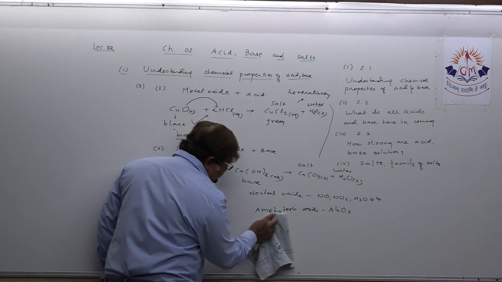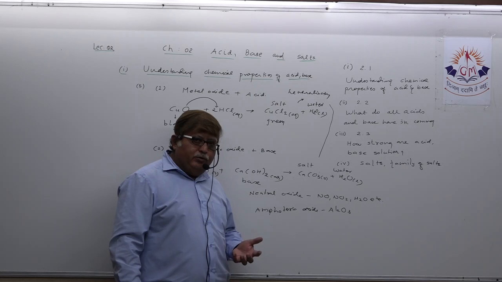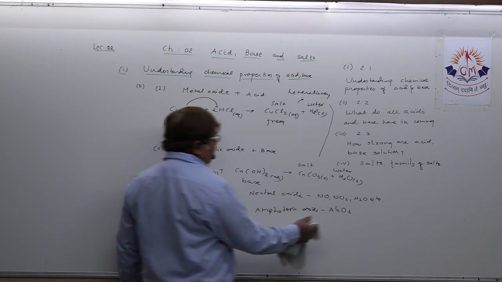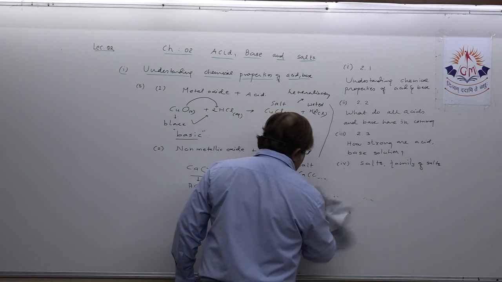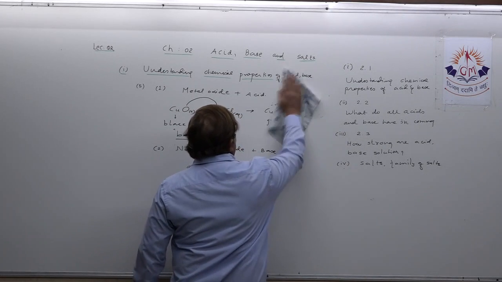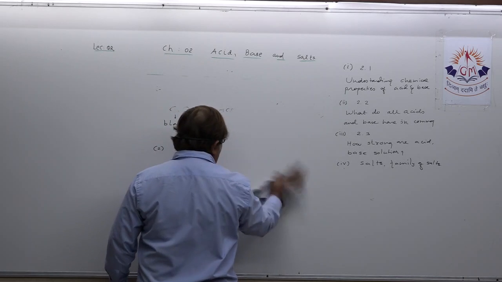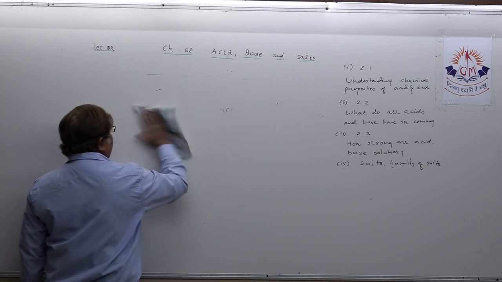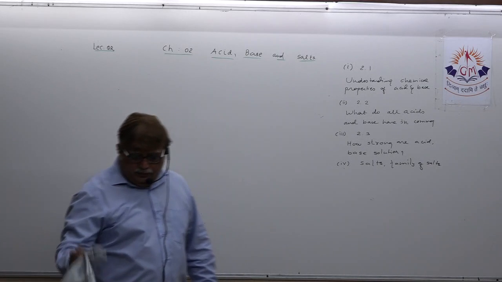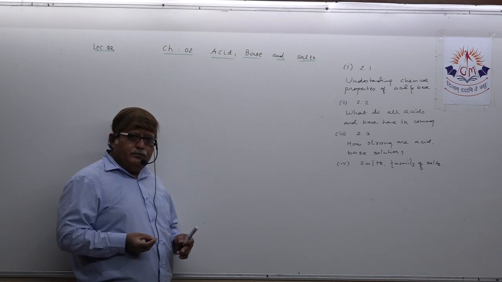Here they can ask what amphoteric oxides are. Those oxides which show both types of character, acidic as well as basic, we call amphoteric oxides. Now, dear student, after studying topic 2.1, our target is to study topic 2.2: What do all acids and bases have in common? It is a simple topic, because ultimately we all know one thing very well, that all acids and bases ionize.